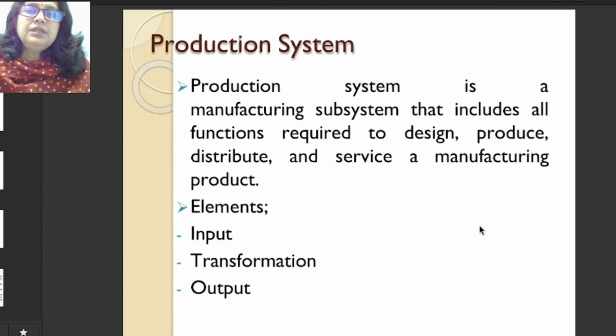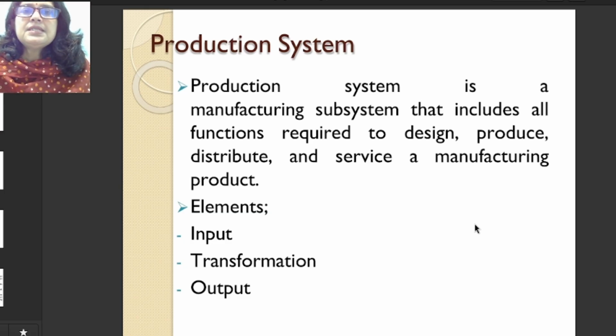Everyone. Today in this class we are going to discuss production system. In our previous class we have already discussed the basics of operation management. In this class we'll discuss different production systems. Let us start the class.